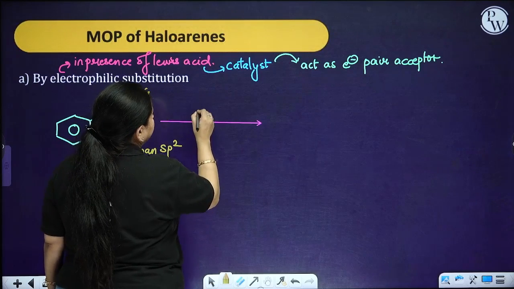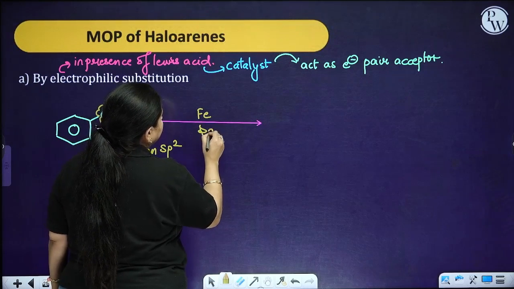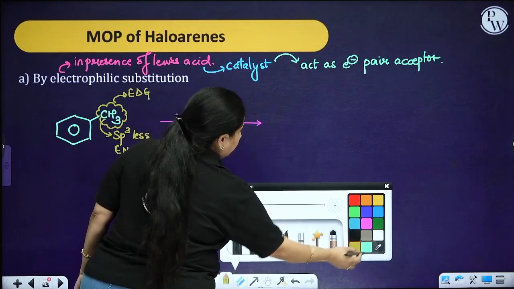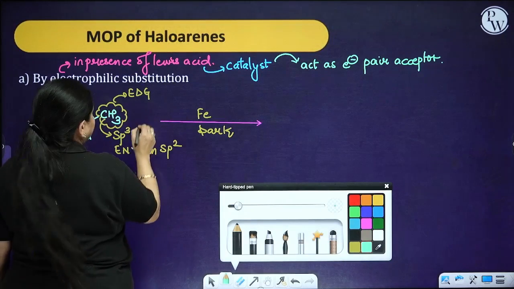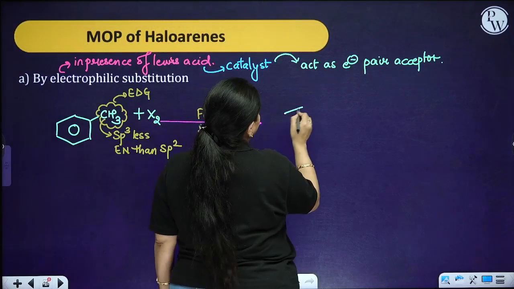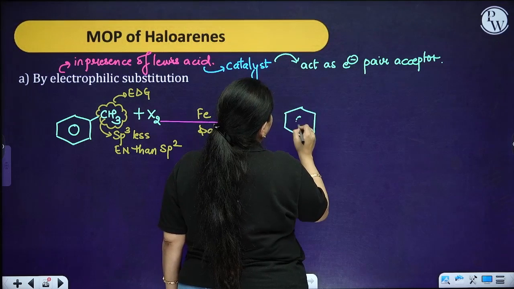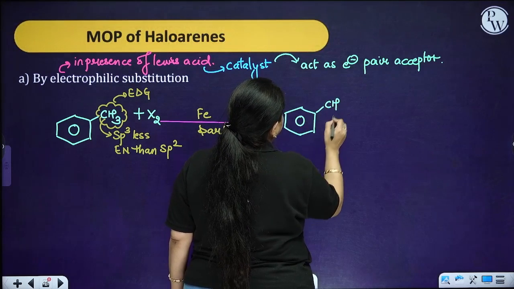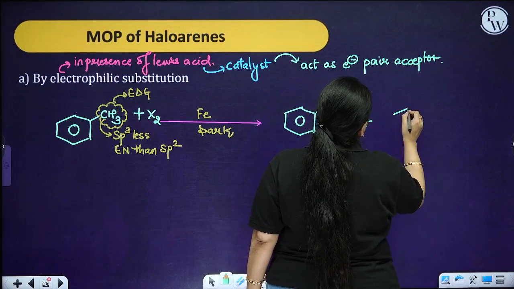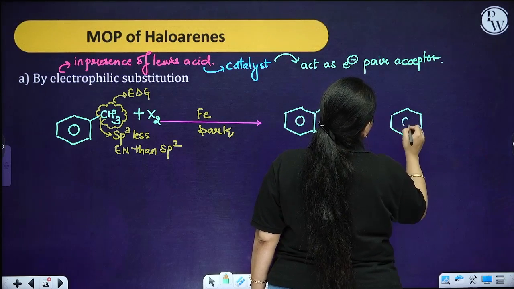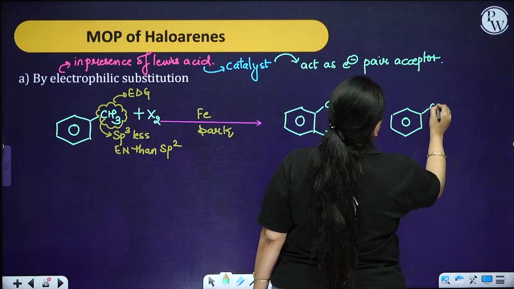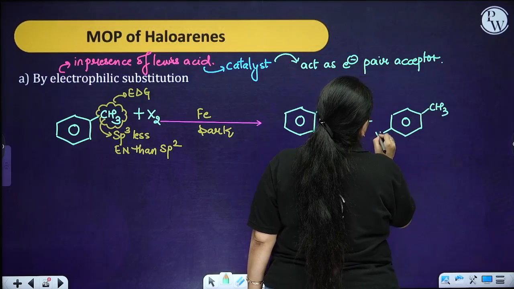So when this particular reaction is going to take place in the presence of iron, and you are going to have the dark condition, you are going to have the addition of halide. So you are going to have it at the ortho position and the para position.